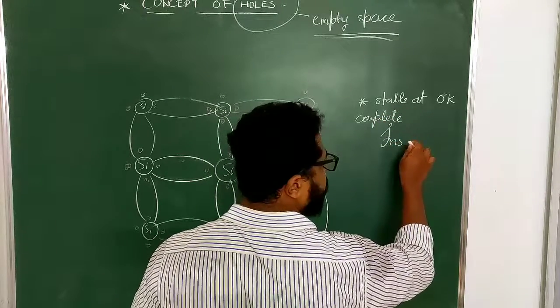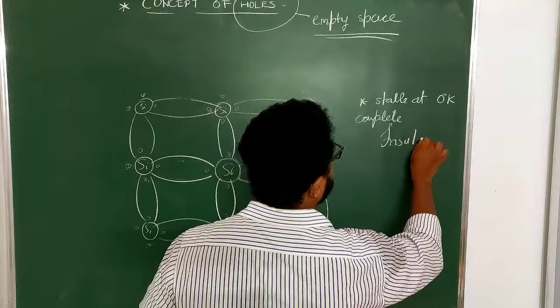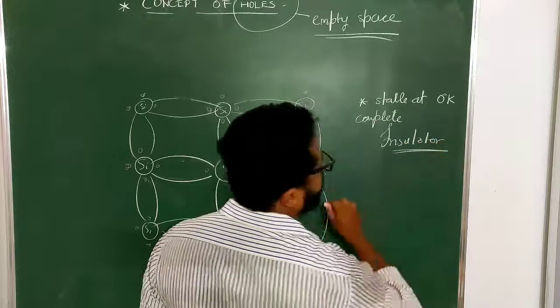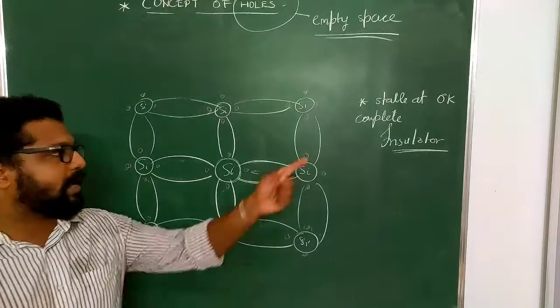I am sure you all know what an insulator is. It will not conduct any kind of electricity at that temperature,